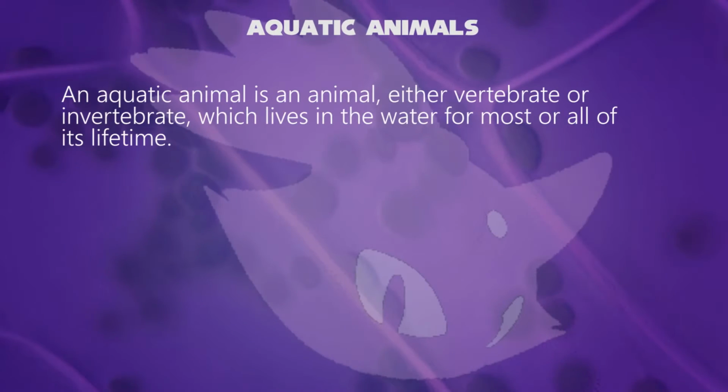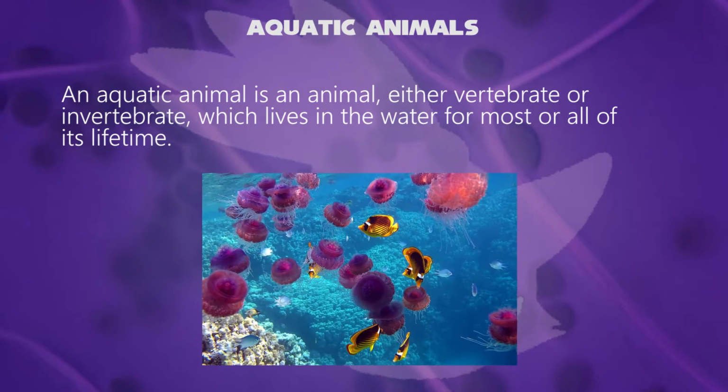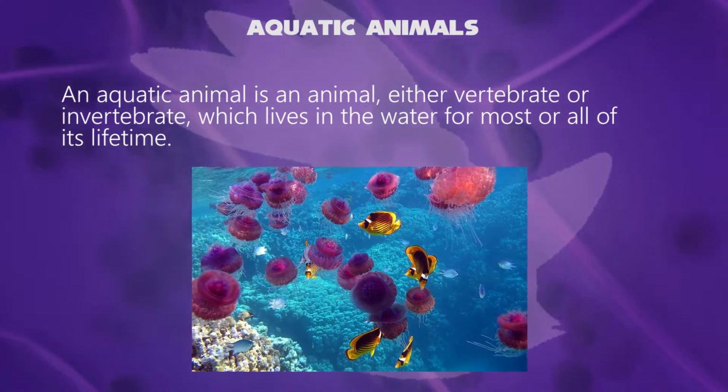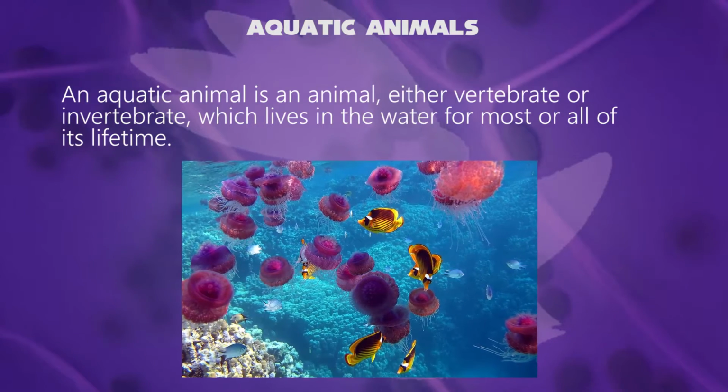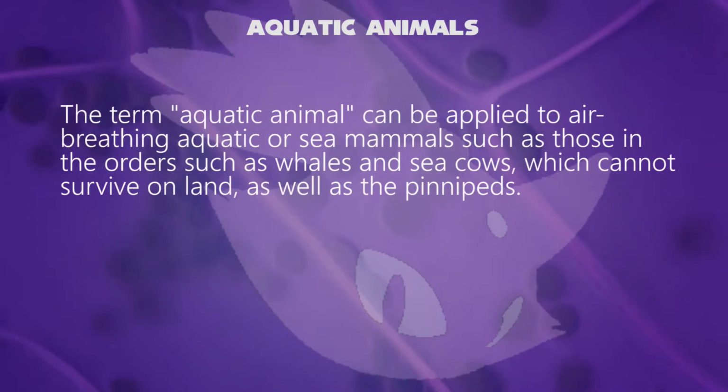An aquatic animal is an animal, either vertebrate or invertebrate, which lives in the water for most or all of its lifetime. Fish, octopus, jellyfish etc. are the examples of aquatic animals. The term aquatic animal can be applied to air-breathing aquatic or sea mammals such as whales and sea cows.